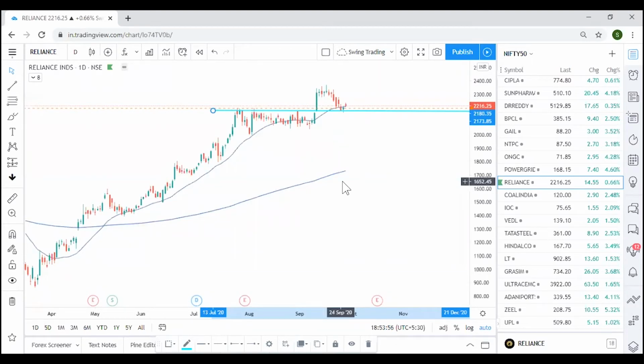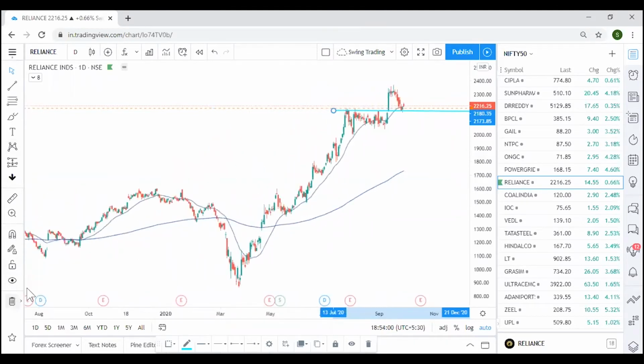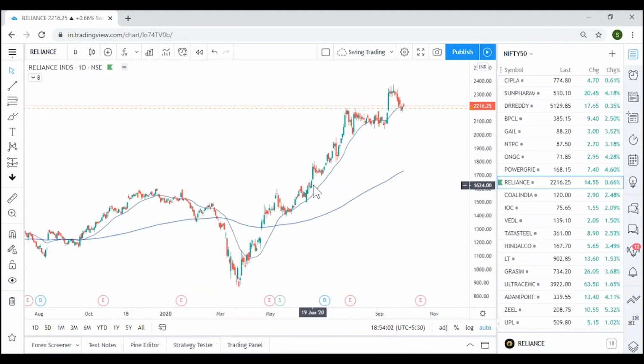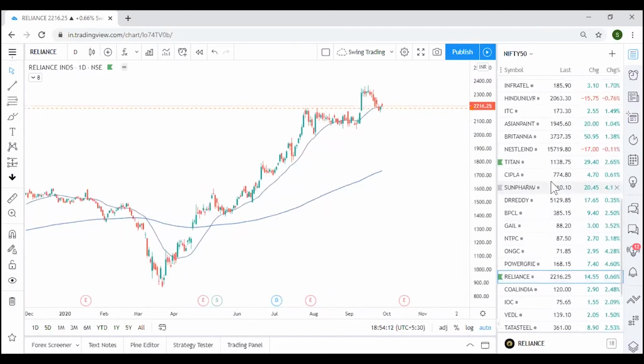So these are the 5 strong stocks which look bullish to me. Whichever market you're trading, you can use that accordingly. You can be at least bullish on these stocks, whether in the cash market, options or futures. Technically, these stocks look strong. And that's about the Indian market.